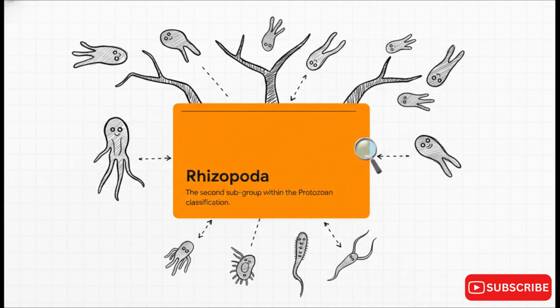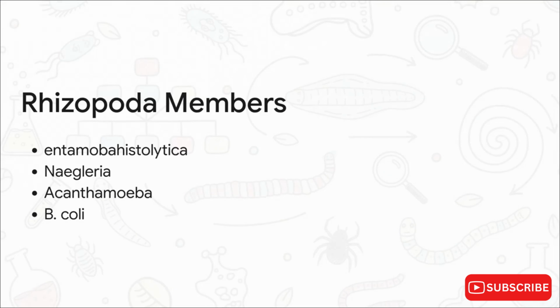Next up is Rhizopoda. This is our second subgroup inside the Protozoan classification. It sits securely right there in the middle column under the main Protozoan branch. The organisms that are classified under Rhizopoda are Entamoeba histolytica, Naegleria, Acanthamoeba, and B. coli. These four members belong strictly to this specific category.